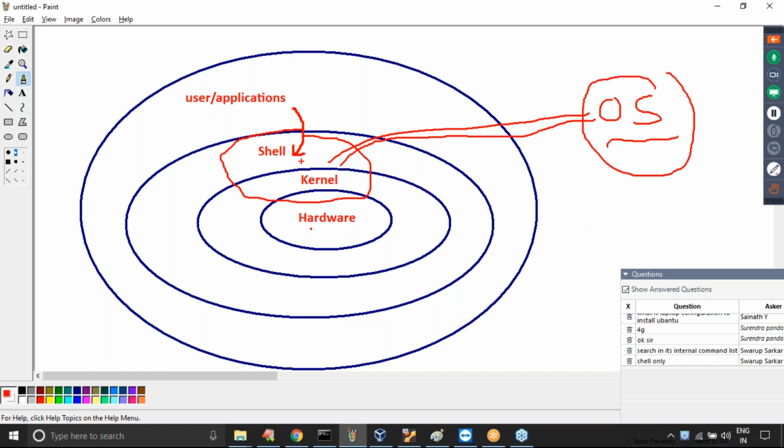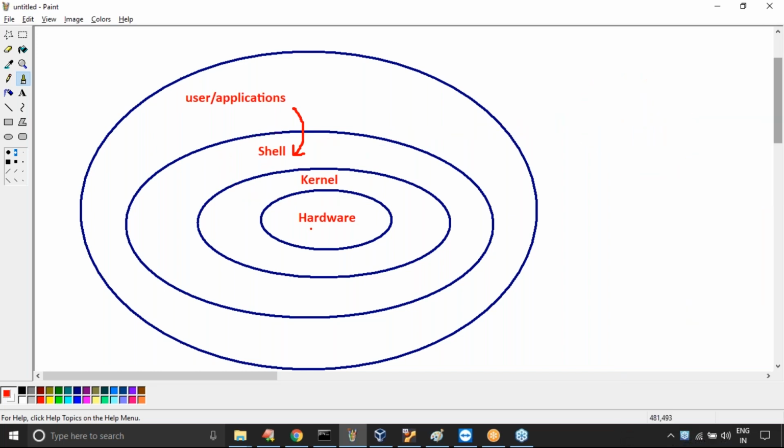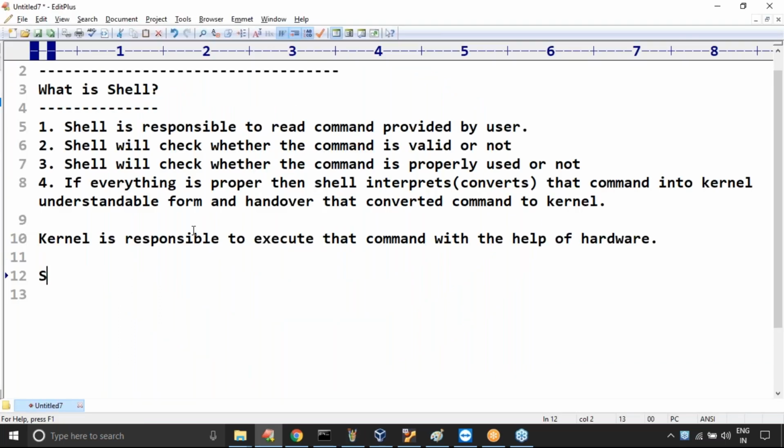Shell acts as the interface between the user and the kernel, correct? Yes. Shell plus kernel is nothing but the operating system. So the shell acts as the interface between the user and the kernel.